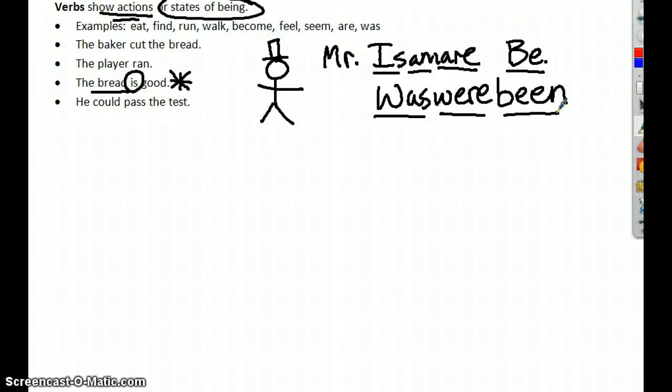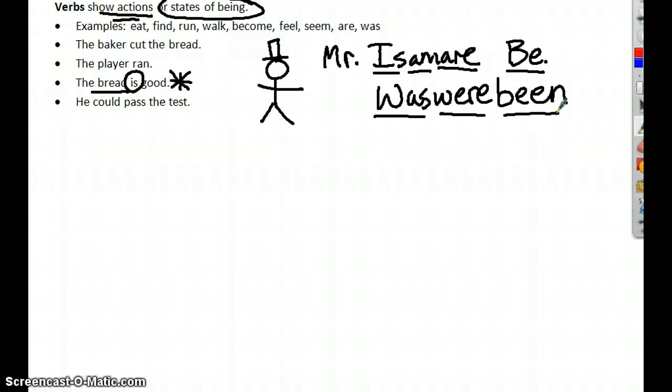When I look at a sentence, I first check for an action when I'm trying to break down its components. And if I can't find an action, I know there's a state of being in there somewhere. Let's take a look at the third example, because it adds a little wrinkle to what we've just talked about.